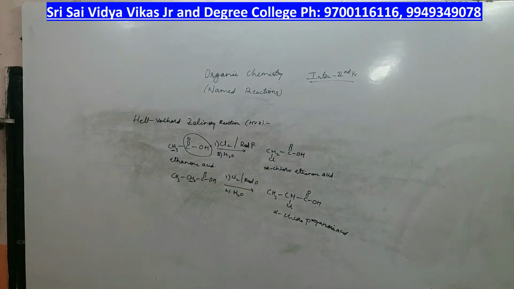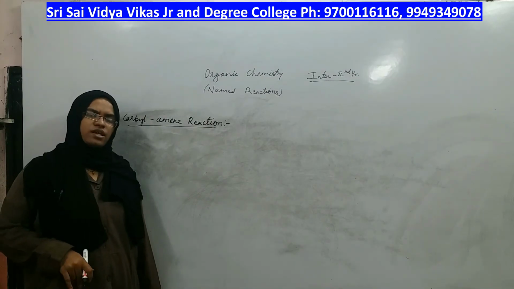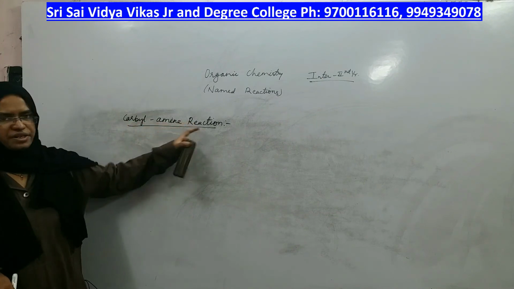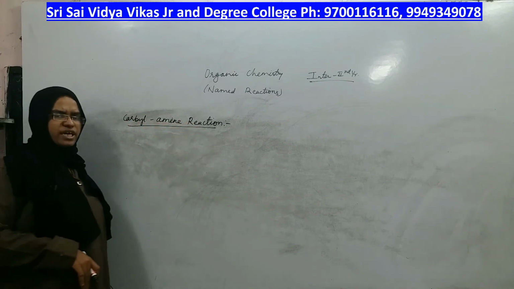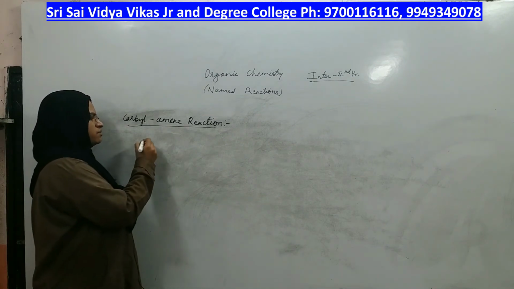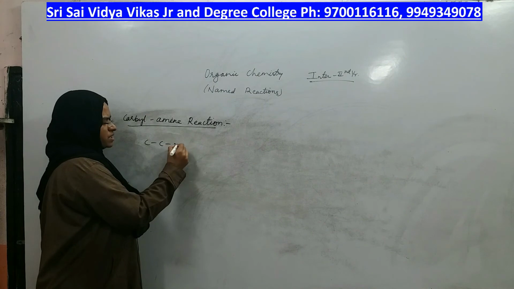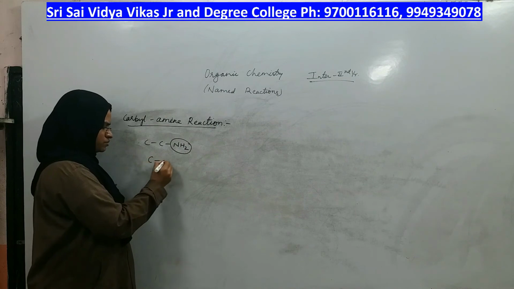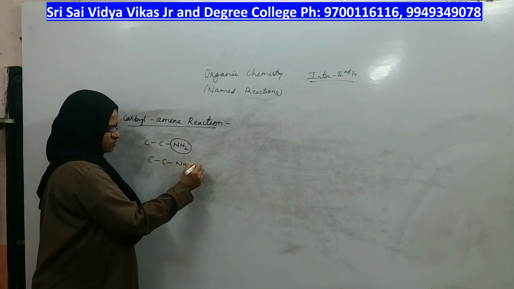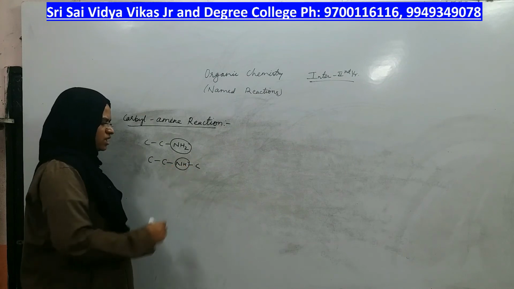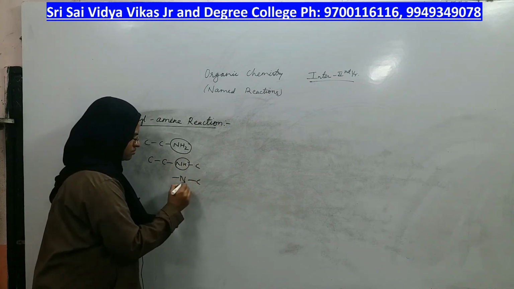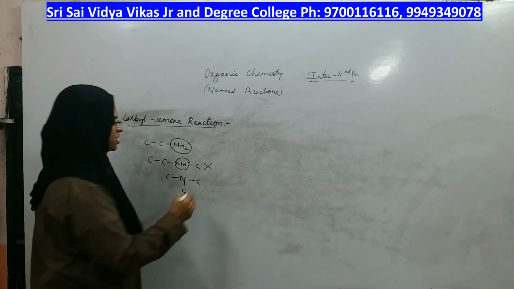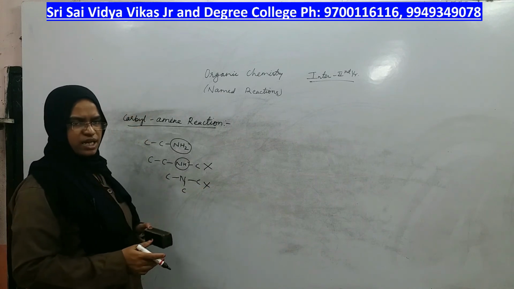Okay. Now let us look at the next named reaction, which is called the carbylamine reaction. Right. Here what you should take is any compound in which a primary amine is present. Primary amine means NH2. Secondary amine means NH. Tertiary amine means only N. A secondary amine cannot undergo the carbylamine reaction. A tertiary amine also cannot undergo the carbylamine reaction.